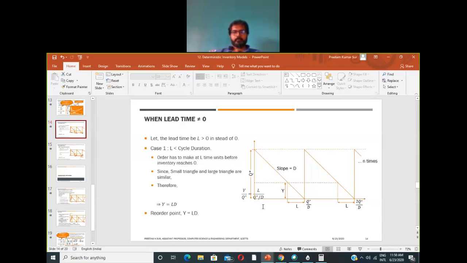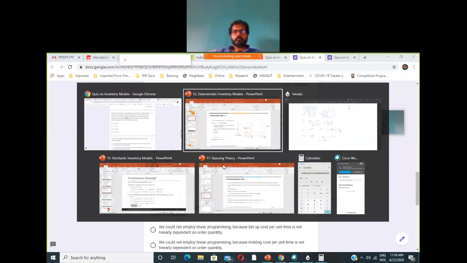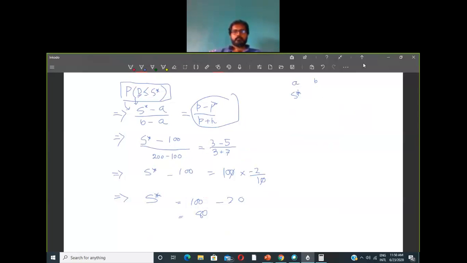But we have this lead time of 50 days. So the lead time is greater than the cycle duration. So what we have to do is find the effective lead time.